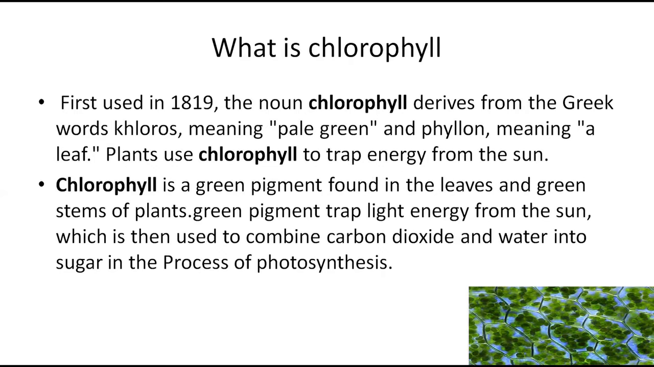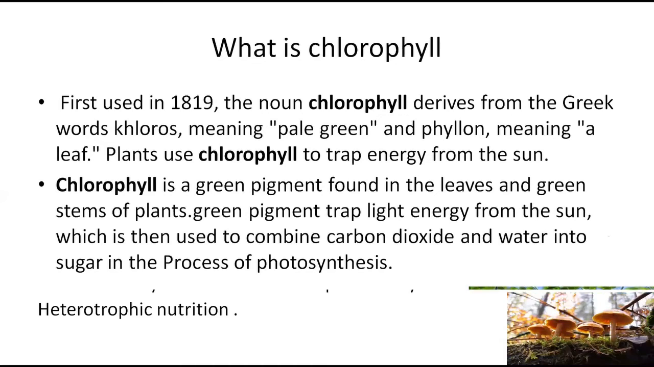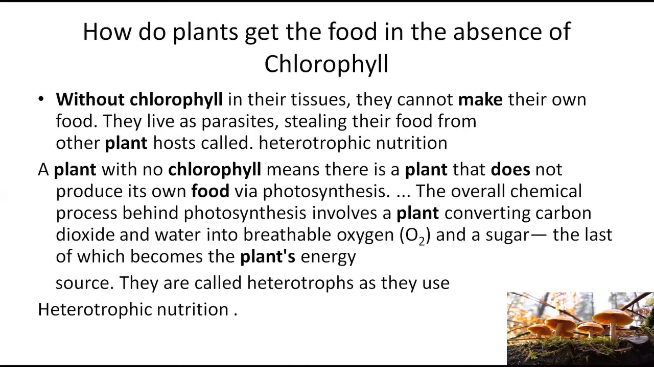So, what is chlorophyll actually? It is a green color pigment which captures all the sunlight, and it is present in the leaves. That's why the color of the leaves is always green.